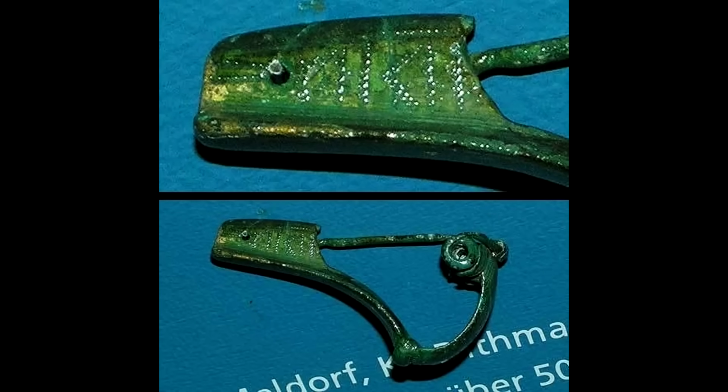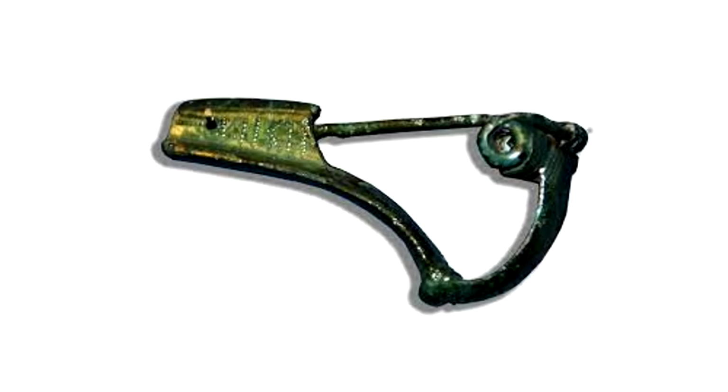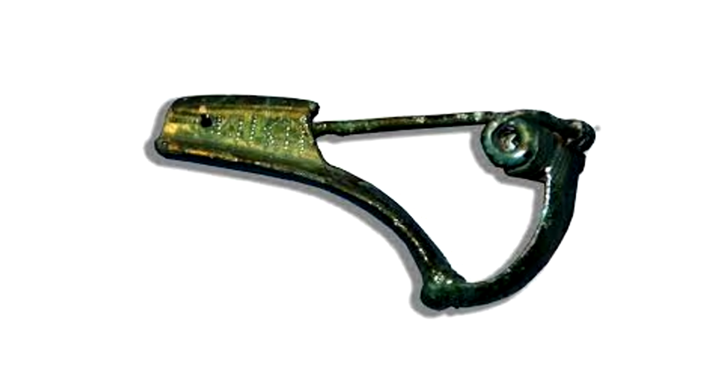So, what is the earliest runic discovery at present? The earliest inscription discovered was found on the Meldorf brooch in the north of modern-day Germany around 50 AD. The ambiguity of the text has scholars stumped on the actual meaning and origins of the letters, some believing they are runic and others arguing they are Roman.